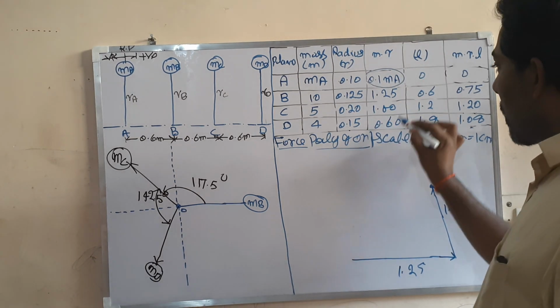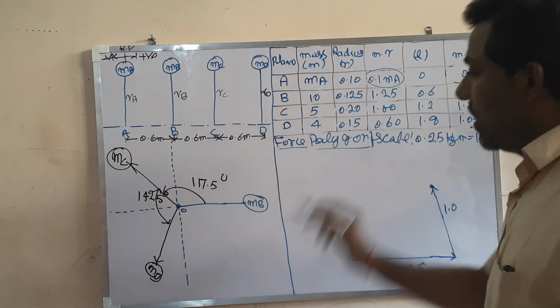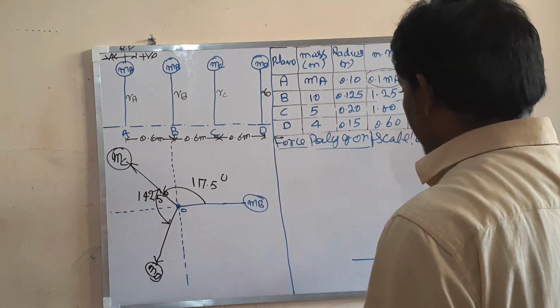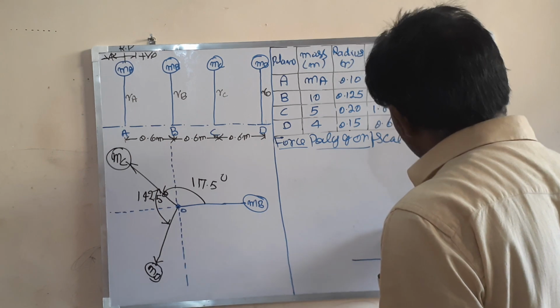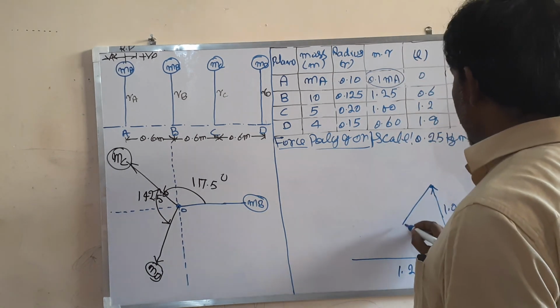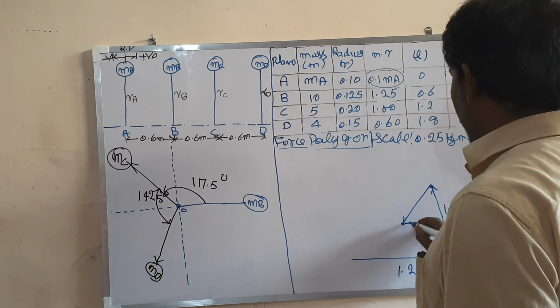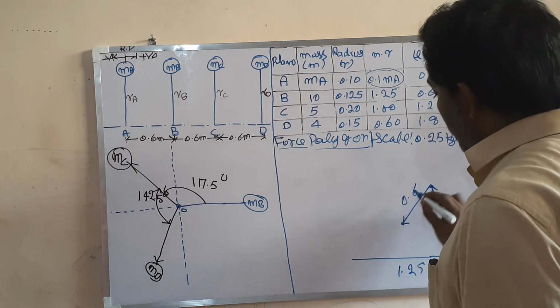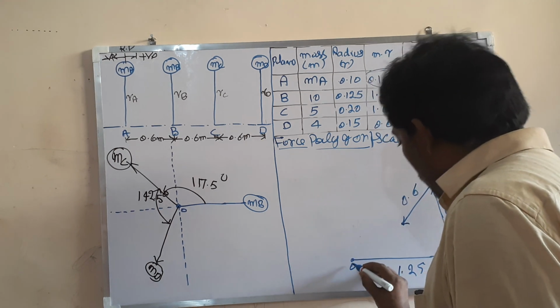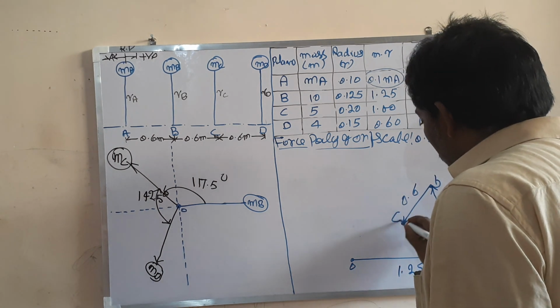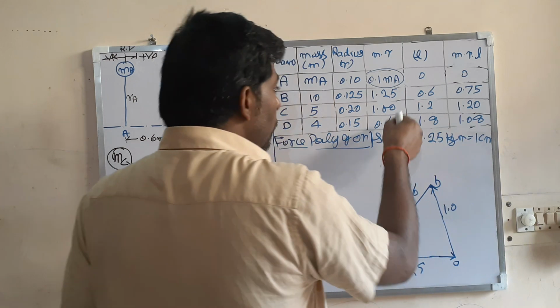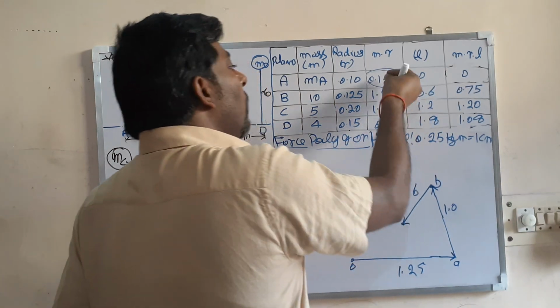Now for D, this is 0.6, and this is the direction. Accordingly you draw this 0.6. Let us say this is O, this is A, this is B, and this is C. So you have drawn these three, and there is one more.